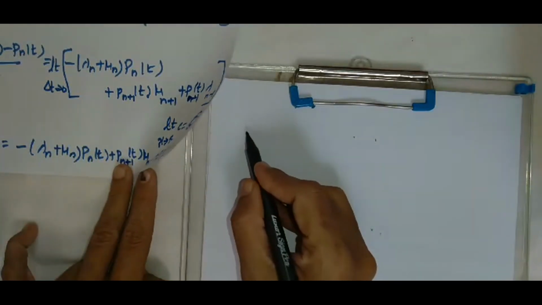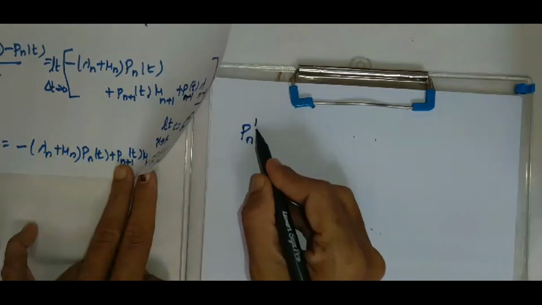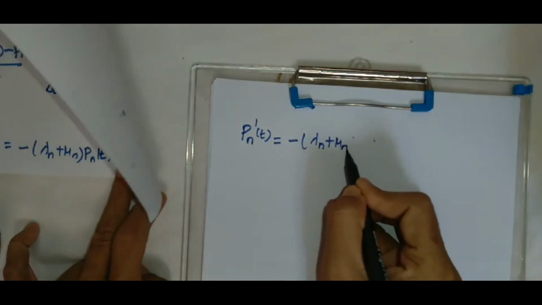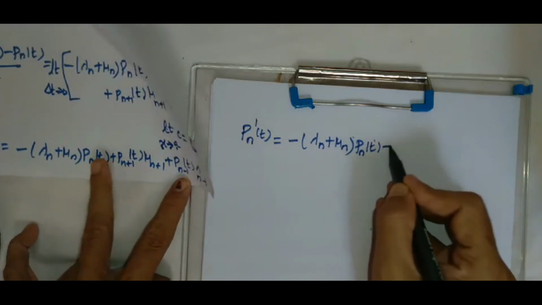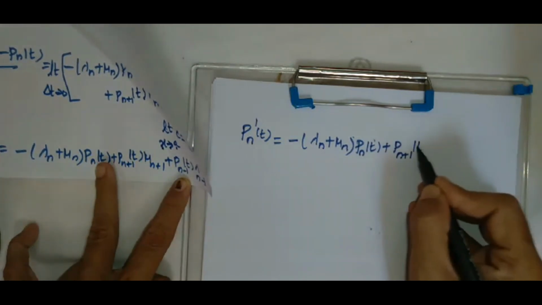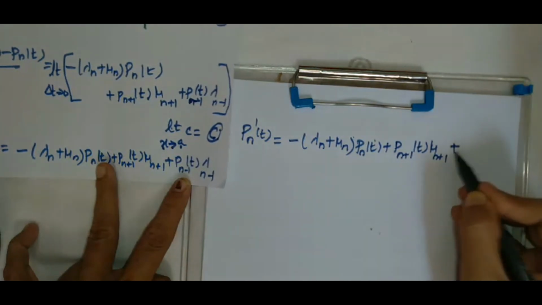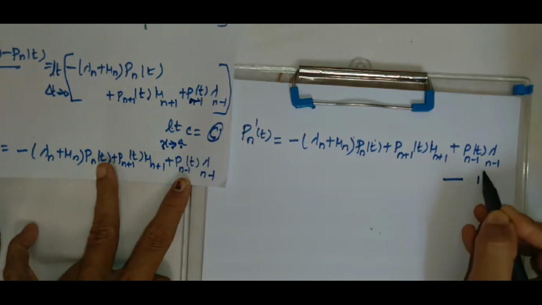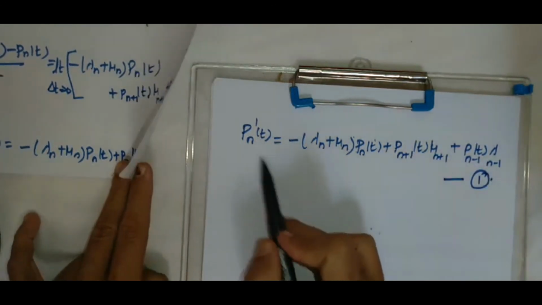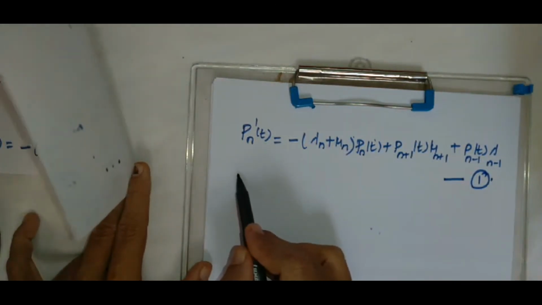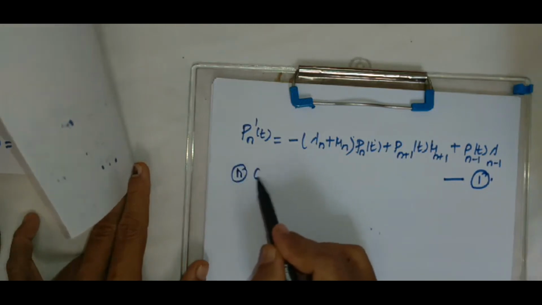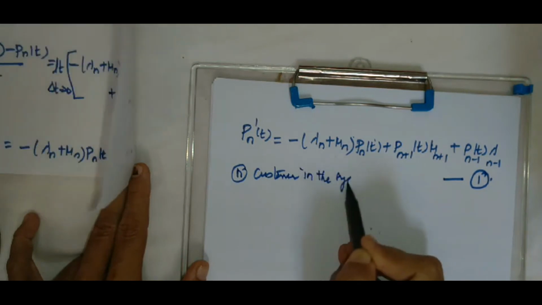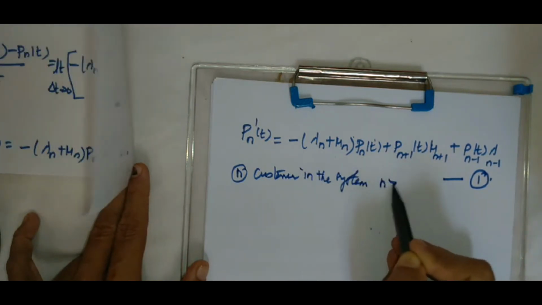So after simplification, we get our left hand side as Pn dash of t equal to minus of (lambda n plus mu n) into Pn of t plus Pn plus 1 of t mu n plus 1 plus Pn minus 1 of t lambda n minus 1. Denote it as equation 1. This equation we got when there are n customers in the system, say n is greater than 0.